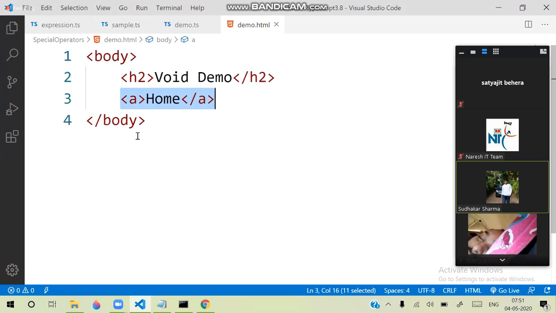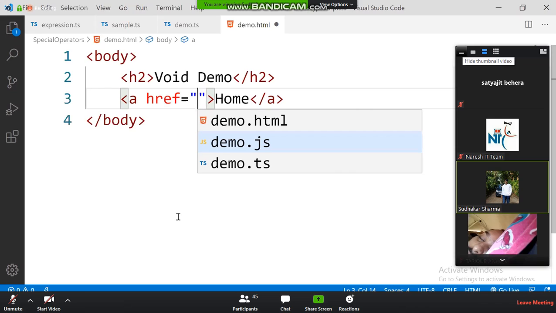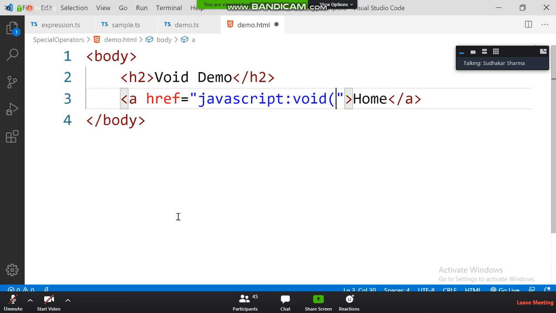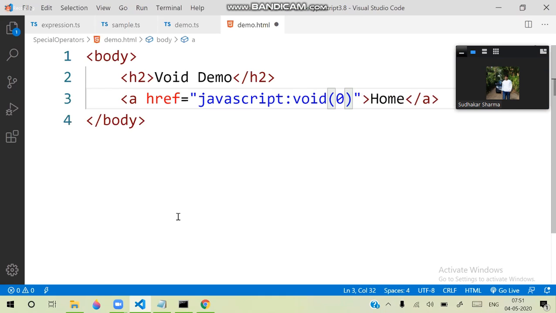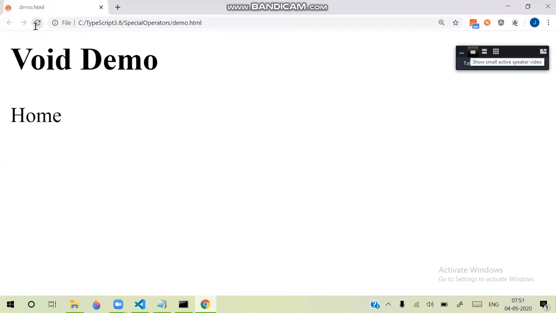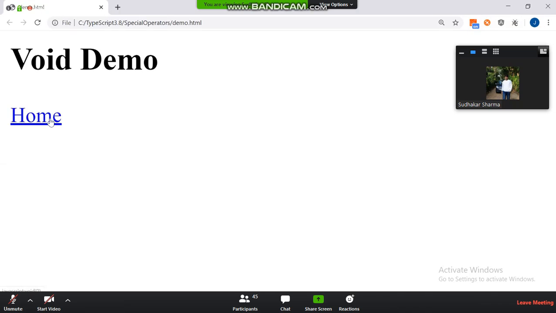So here I can write href equal to javascript colon void, and we just put 0. Now when I run this, we have a link, and when I click on it, it is not redirecting, but it is perfectly designed.